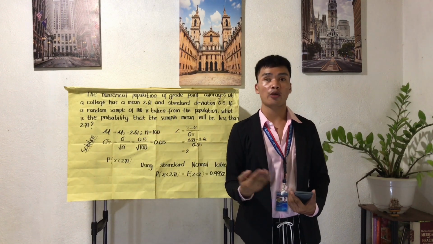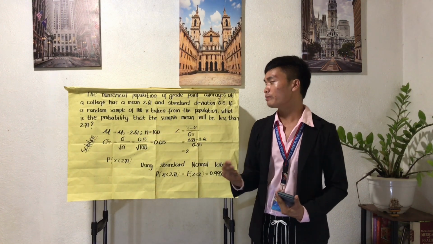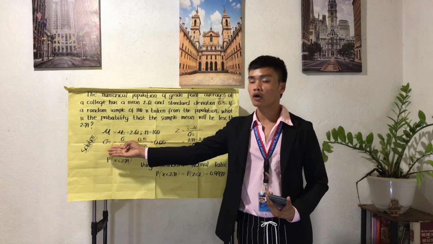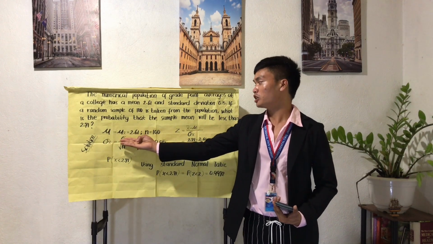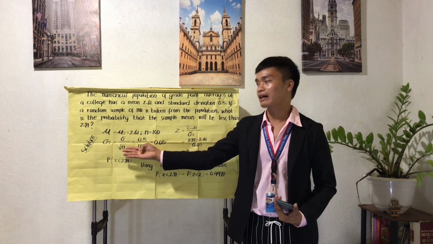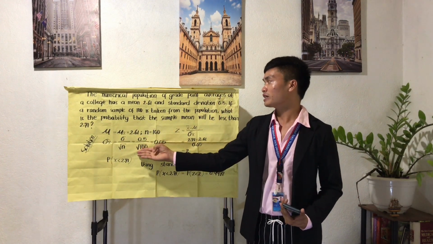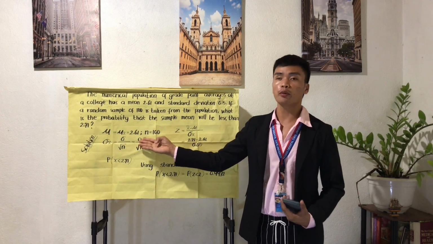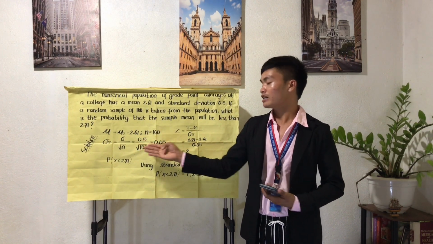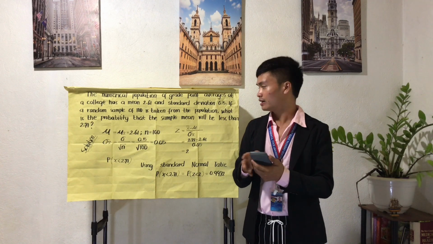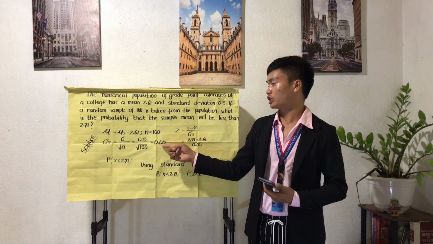Then remember also the equation for solving the standard error of the mean, which is the population standard deviation divided by the square root of the sample size. So our population standard deviation is 0.5, and our sample size is 100. So 0.5 divided by the square root of 100 is equal to 0.05.